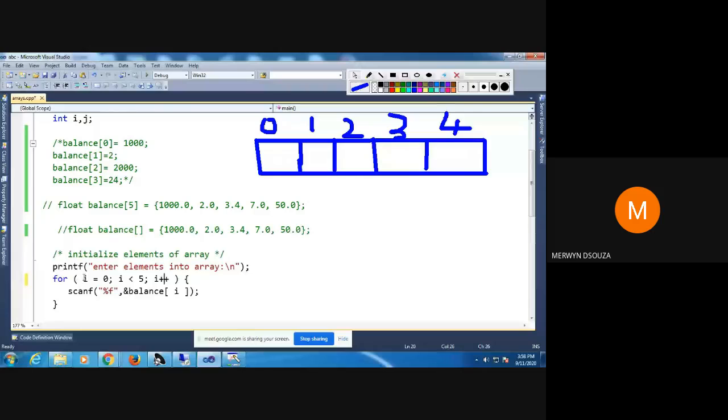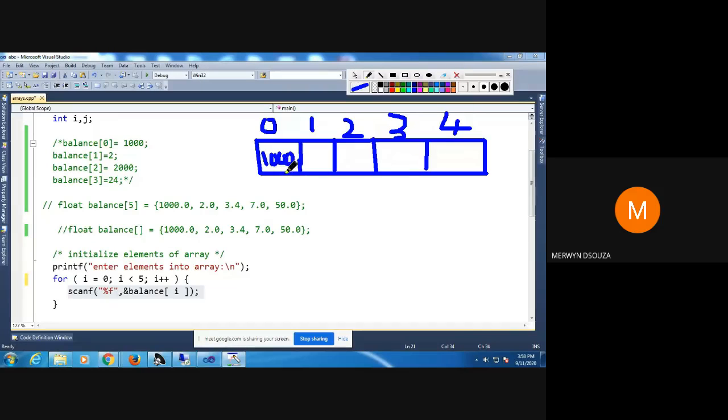So how it works: I start by initializing the i value, i equals 0. Next, check the condition, whether it is true. Is 0 less than 5? Yes, 0 is less than 5. So you go and take the input. Scanf means you are taking input from the keyboard. So you will enter some value. Let's say you enter the value 1000.